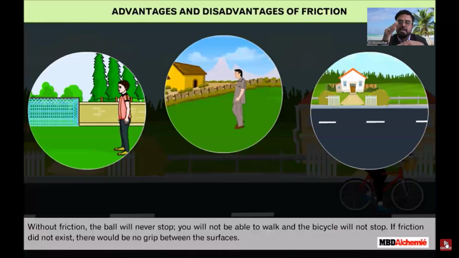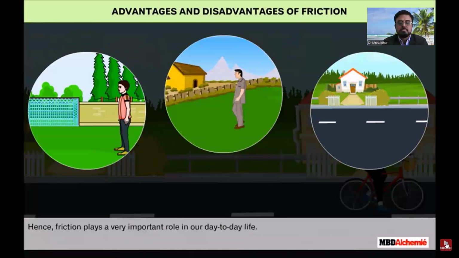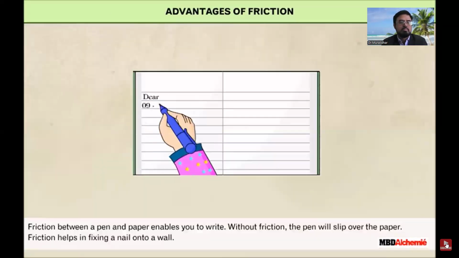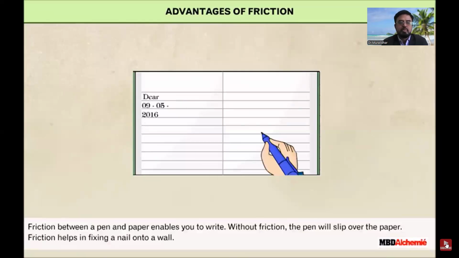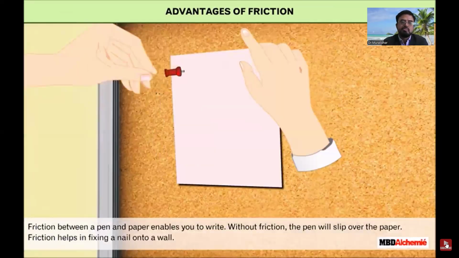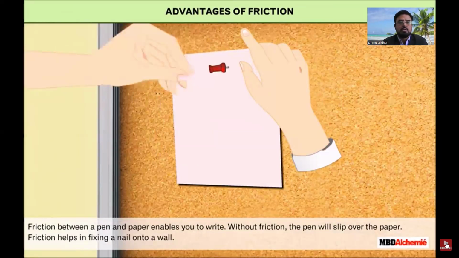If friction did not exist, there would be no grip between the surfaces. Hence, friction plays a very important role in our day-to-day life. Advantages of friction. Friction between a pen and paper enables you to write. Without friction, the pen will slip over the paper. Friction helps in fixing a nail onto a wall. Notice board.